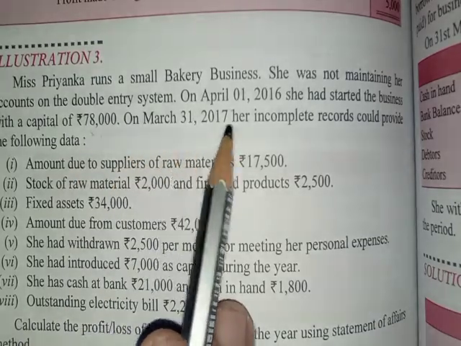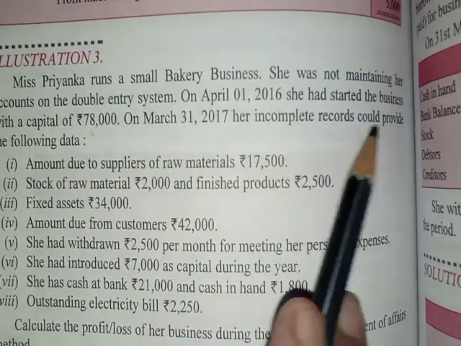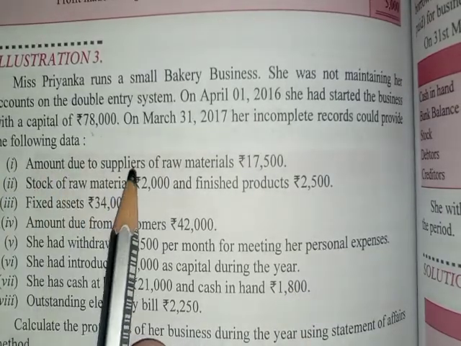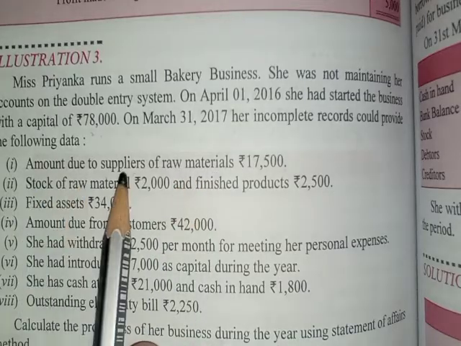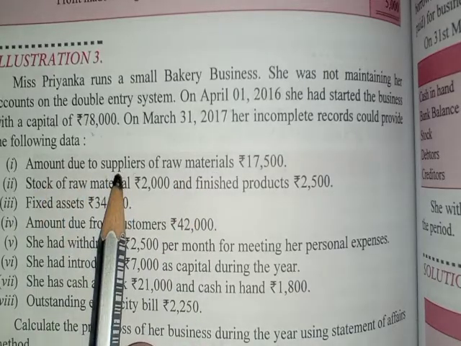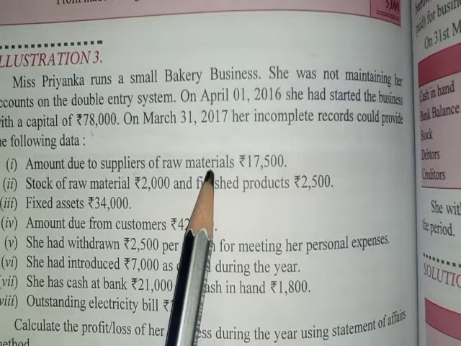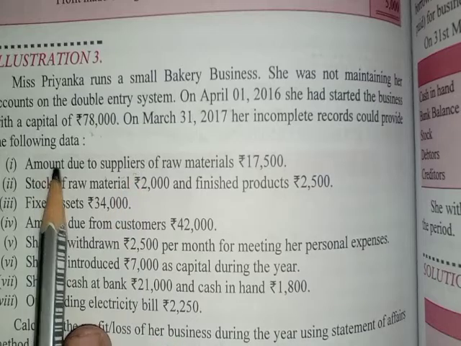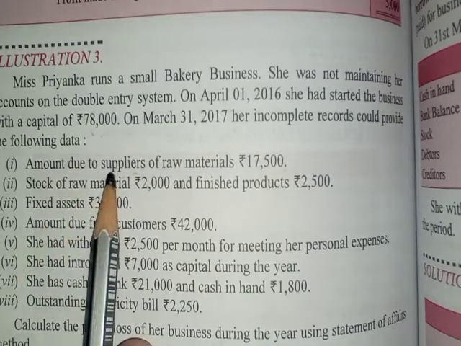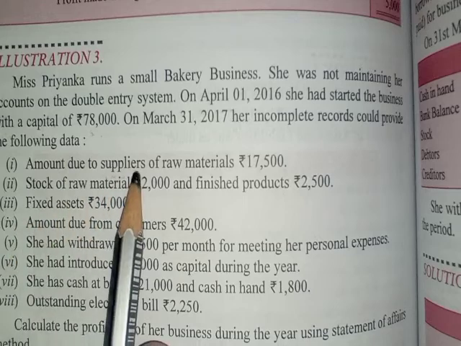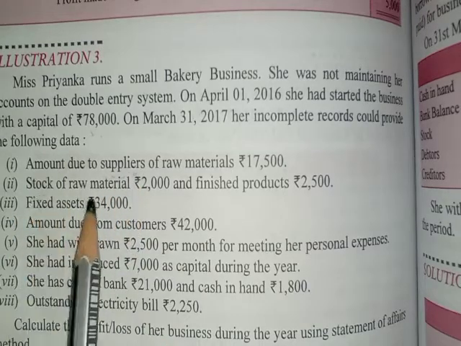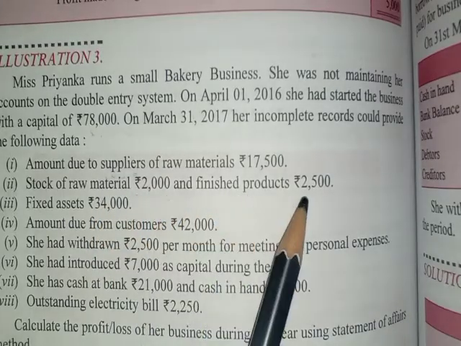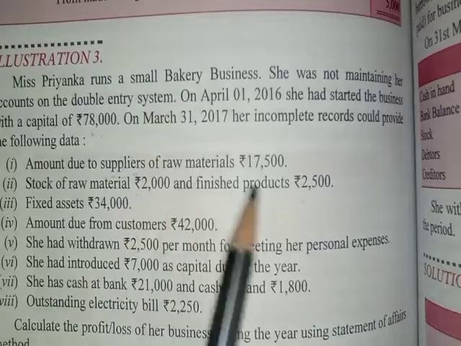On March 31st, 2017, her incomplete records could provide the data. Number 1, amount due to supplier of raw material. Amount due to supplier means you have to pay the supplier from whom you have purchased the raw material, 17,500. This is the creditors. This is your liability, you have to pay the amount, so we will write it on the liability side. Stock of raw material, this is our asset, this is raw material stock, this is finished goods stock, so this will be written on the asset side.